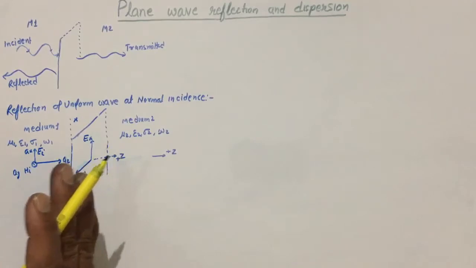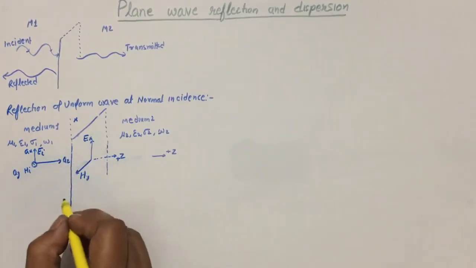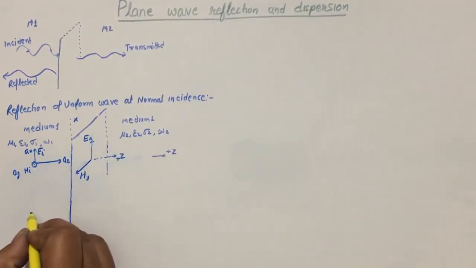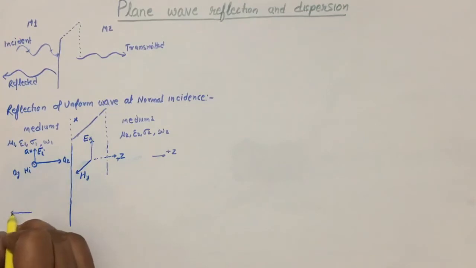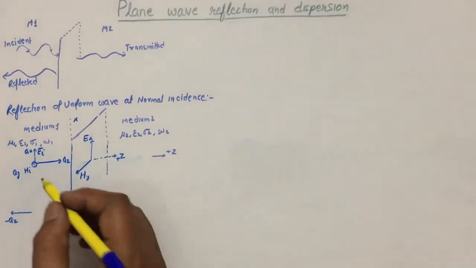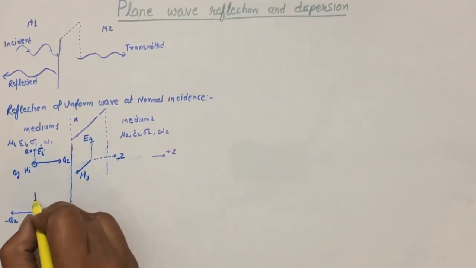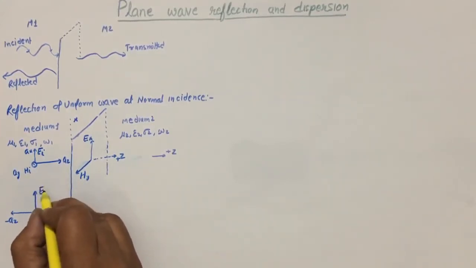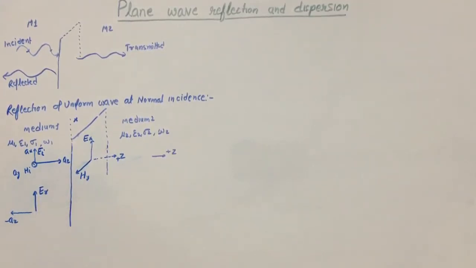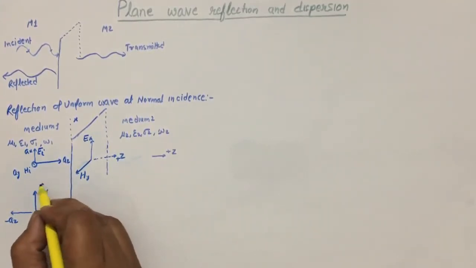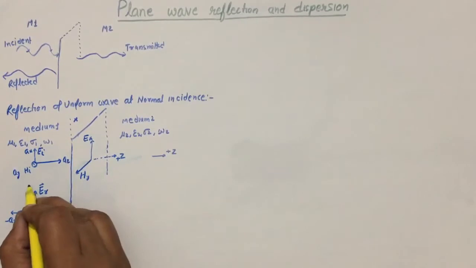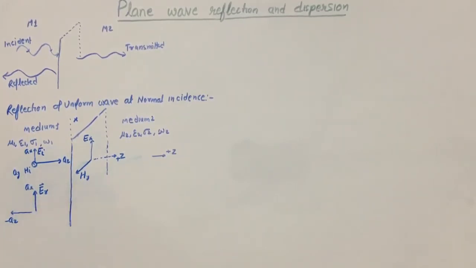At the boundary, when it strikes, part of it is reflected back. When it is reflected back, the propagation will be in the minus z direction, and we have assumed that the electric field component does not change its direction, so it is still assumed in the direction of x. The reflected field, all are vectors, is still in the direction of AX.